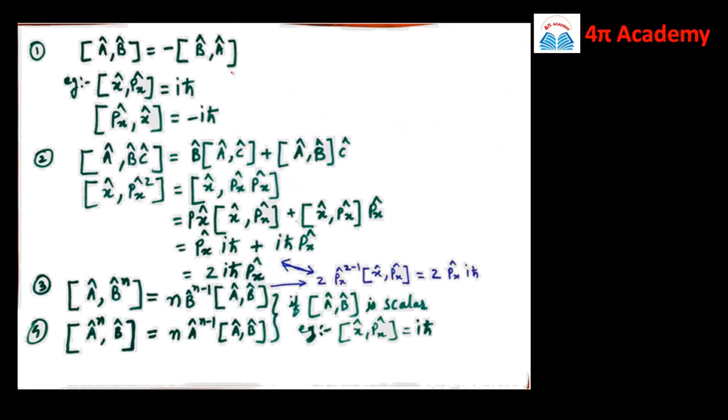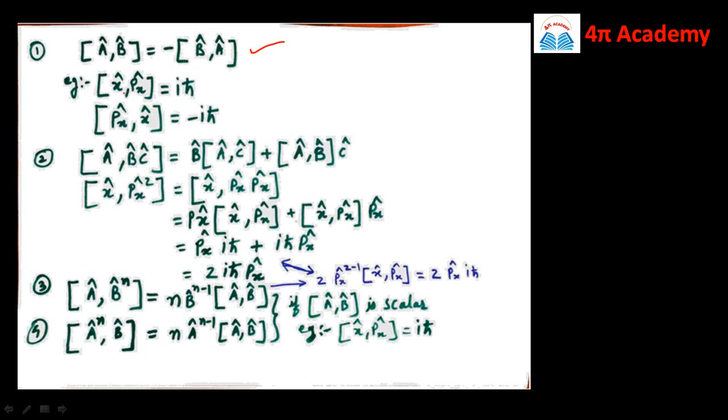Then further we have some more properties, that is the commutator of A cap comma B cap is equal to minus of B cap comma A cap. That is the first property which we have seen. So they are said to anti-commute with each other.